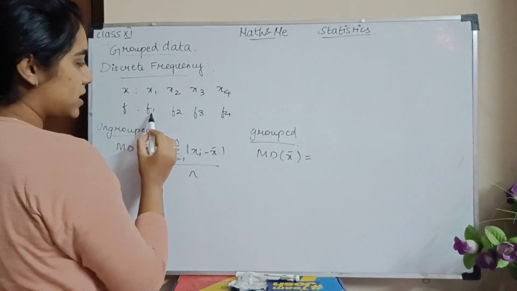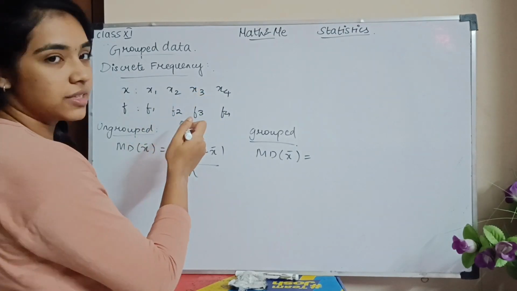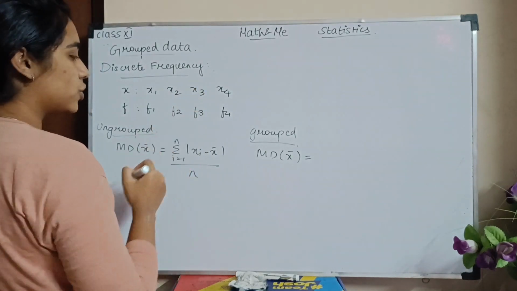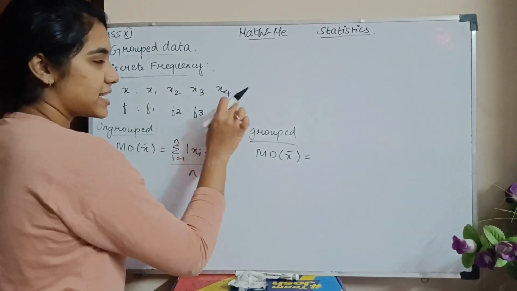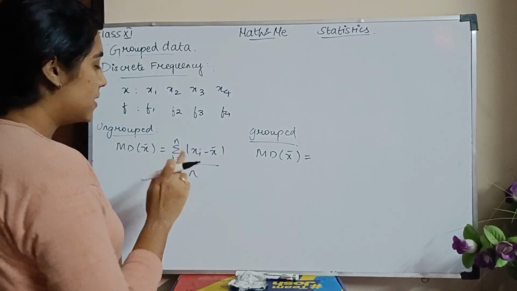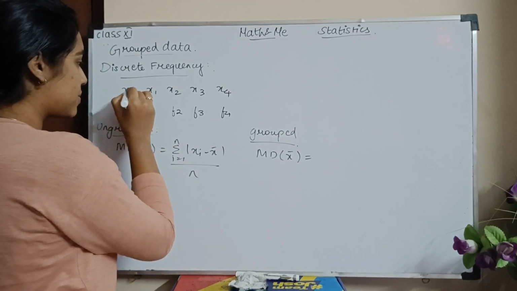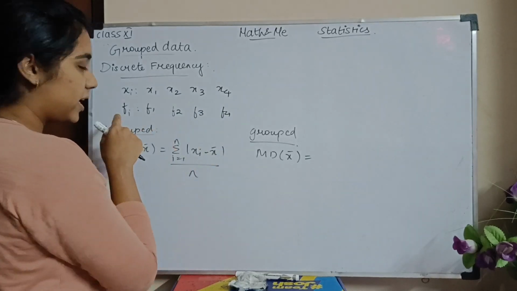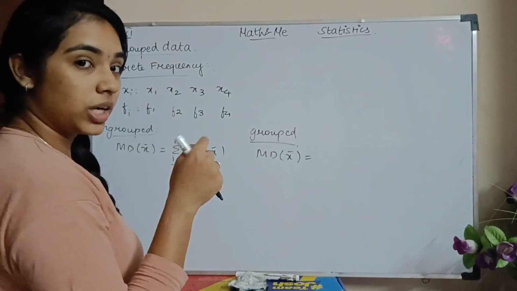For this particular data, this is the frequency. For this particular data, this is the frequency. So for each and every data, I have a corresponding value. So in the mari irukumbodhu ivlo nero we were dealing only with xi, so the formulas only included xi. Now fi irukku illaya, so I have this is my xi and this is my fi. Fi na enna, f1, f2, f3, f4. i values take different values, okay, from 1 to n.